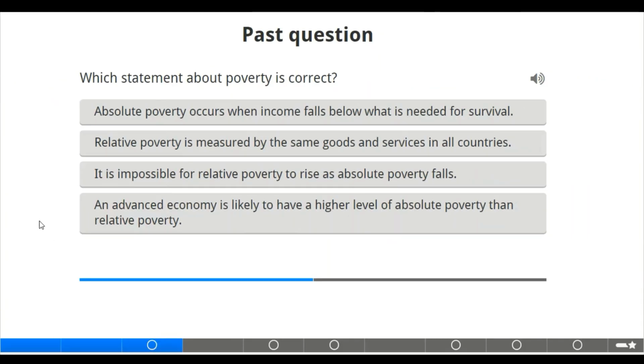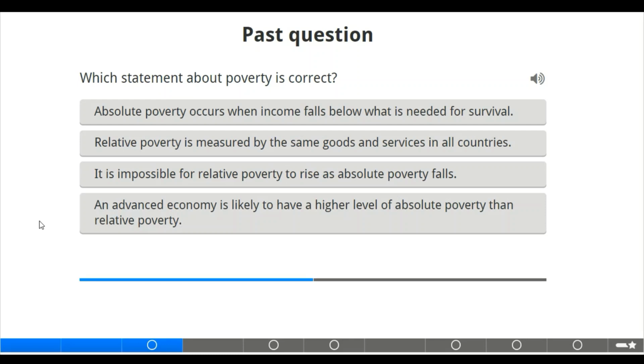Moving to the next slide, we have one past question related to the statement about poverty. What do we mean by poverty? According to our definition earlier, let us check out these options. Absolute poverty occurs when income falls below what is needed for survival. Relative poverty is measured by the same goods and services in all countries. It is impossible for relative poverty to rise as absolute poverty falls, and an advanced economy is likely to have a higher level of absolute poverty than relative poverty.